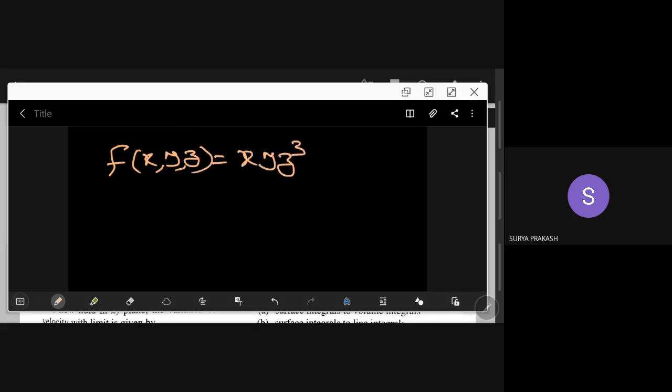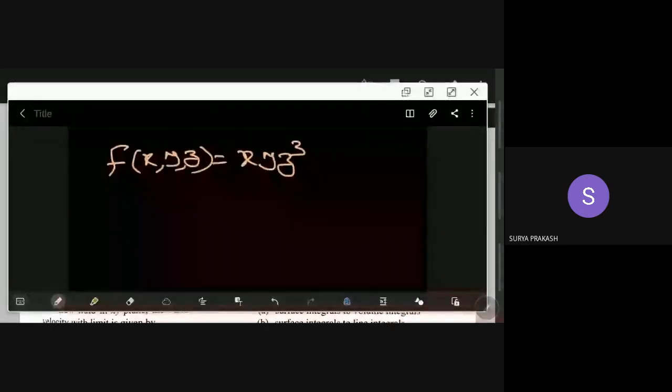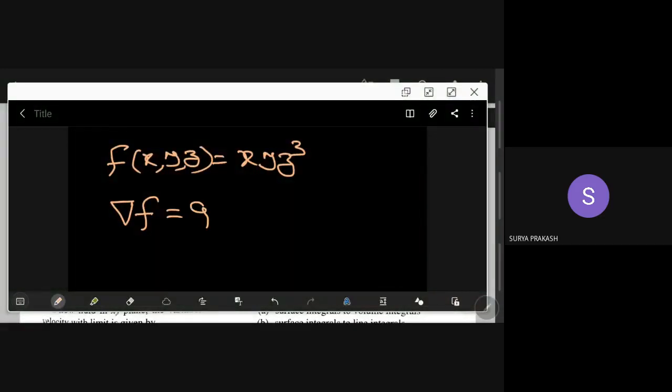When they give it like this, it is a scalar valued function, we know, right? Now the magnitude of the gradient. Magnitude means a vector has magnitude: xi bar plus yj bar plus zk bar, square root of x square plus y square plus z square. Now I want grad f, gradient of f.